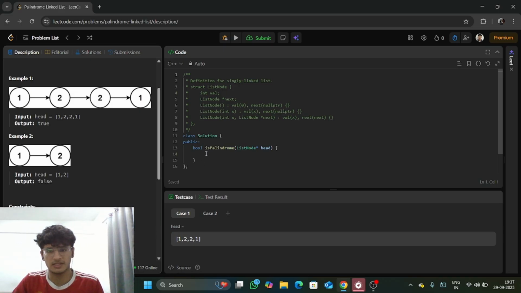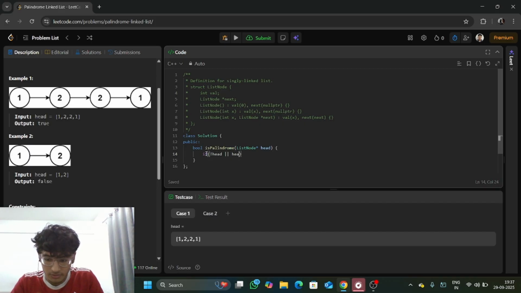So first, what we are going to do is look at the worst possible scenarios. If there is no head, and one more scenario where there is no next of the head.